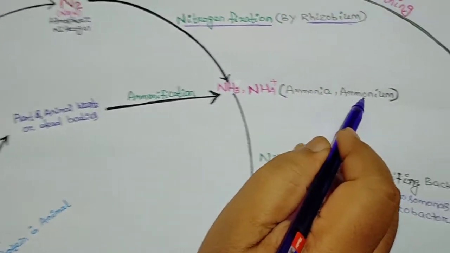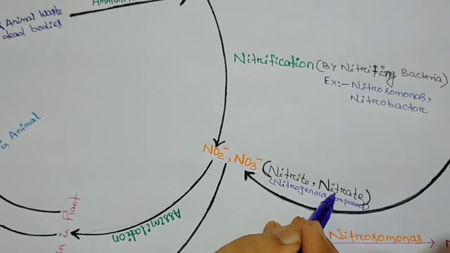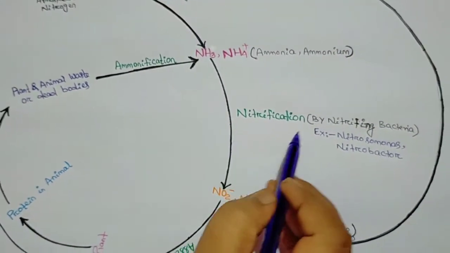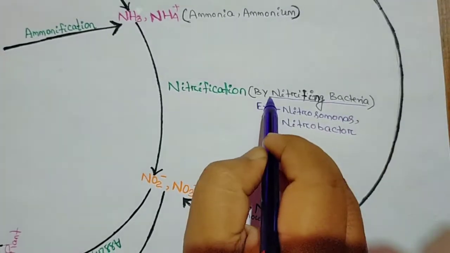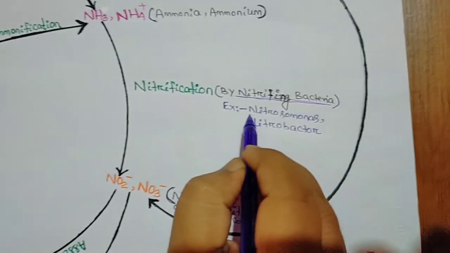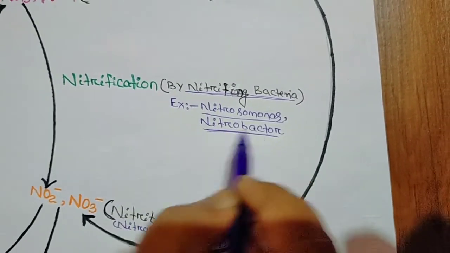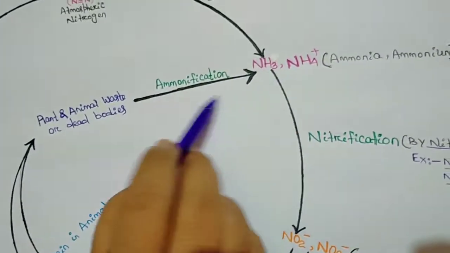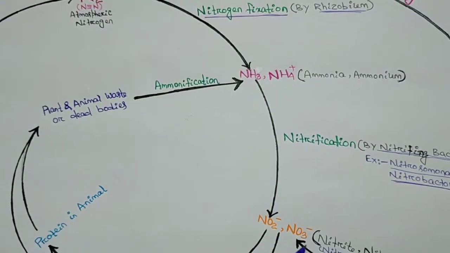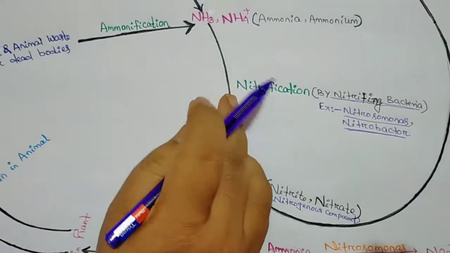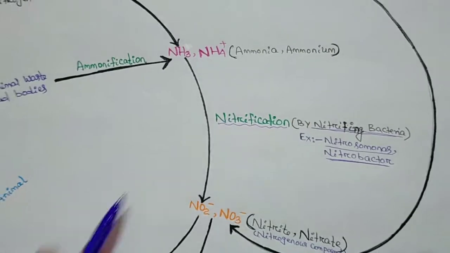The ammonia or ammonium is converted into nitrate or nitrite with the help of bacteria known as nitrifying bacteria, and the names of the nitrifying bacteria are Nitrosomonas and Nitrobacter. This process of conversion of ammonia or ammonium into nitrite or nitrate is known as nitrification.